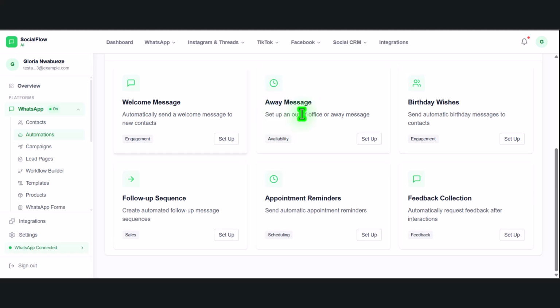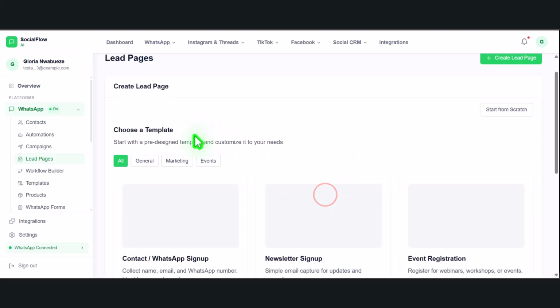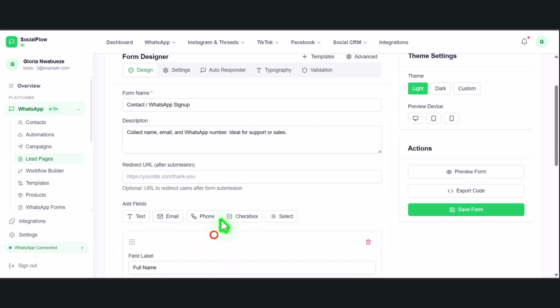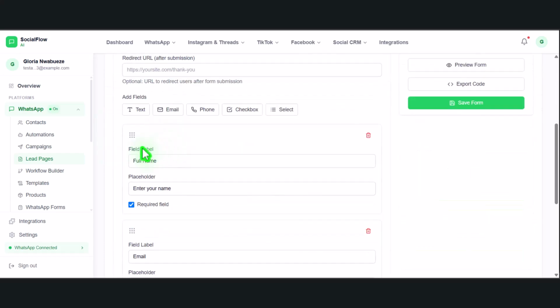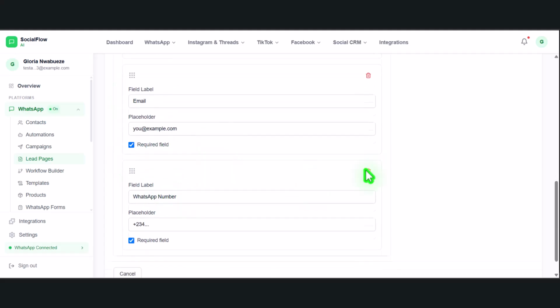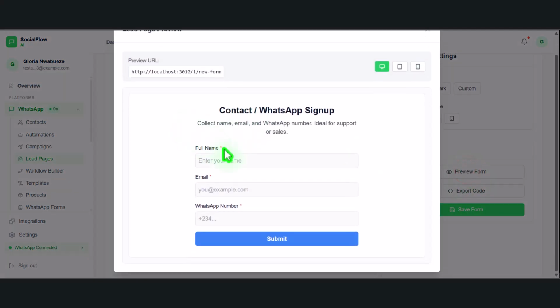I have the welcome message, away message. I have the lead pages, right? I have the lead page here. You can see create a new lead page, select the page here, contact form. Let me just select this one and click on use template. This is the form, and these are the form fields: full name, email address, WhatsApp number. Let me show you the preview of how it looks. Go to preview form. This is how it looks.